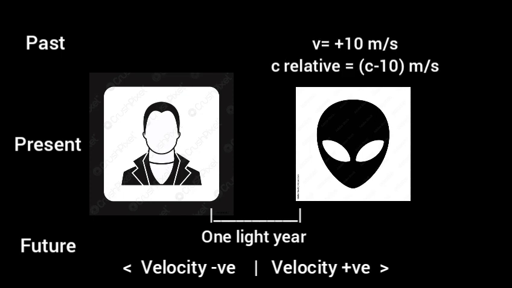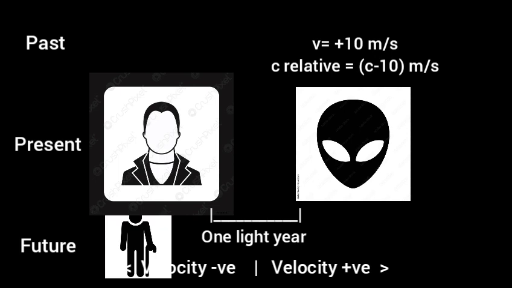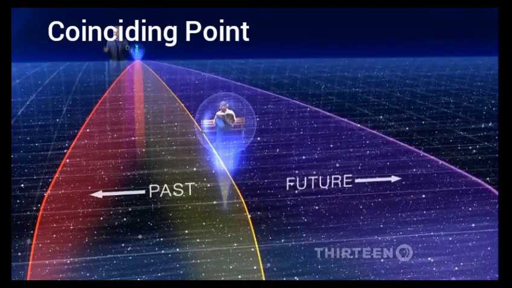Again, if the alien walks with his back towards the man, the relative speed of light decreases. This will cause time dilation, and the alien can see the future of the human. And in this case, the alien is living his present and the human's future at the same time. So we saw that any snapshot can snap a moment when past, present, and future coincide, which means we are living in the past, present, and future at the same time. So we can probably say, time is an illusion. So our time for time is over.